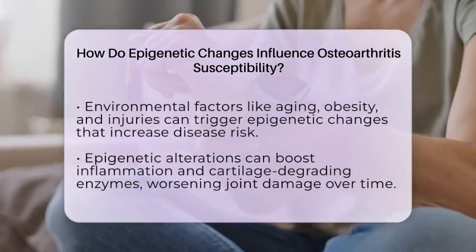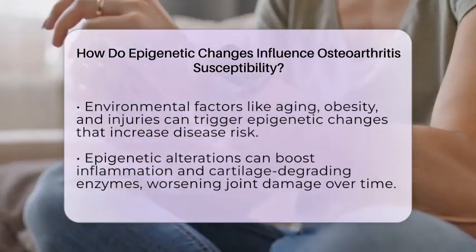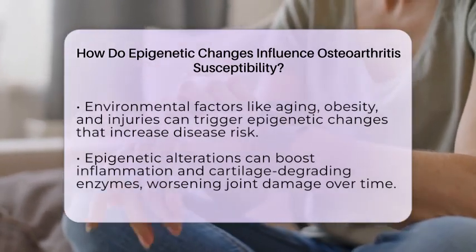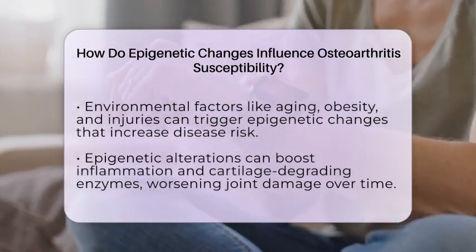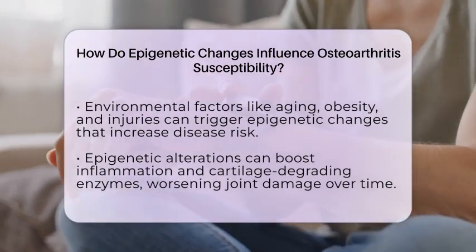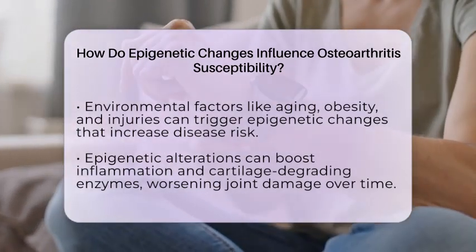Environmental factors like aging, obesity, or joint injuries can also influence epigenetic patterns. These factors can trigger changes that alter gene activity, making some people more susceptible to osteoarthritis even if they have a genetic predisposition. It's like environmental signals that turn certain genes on or off, shaping individual risk.